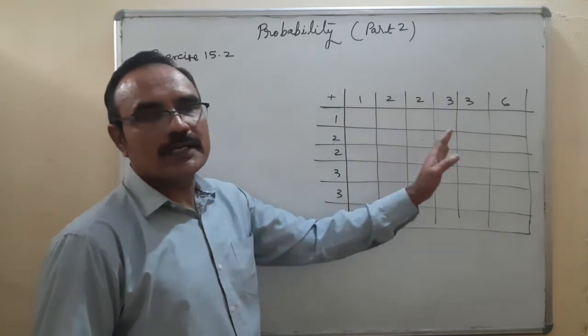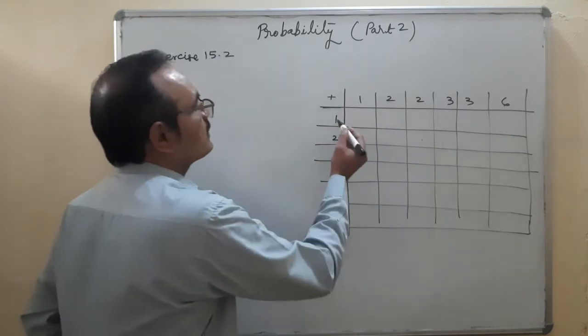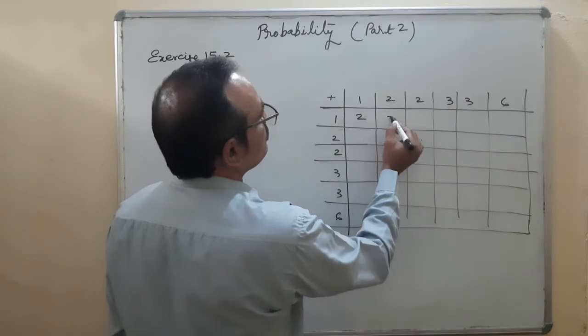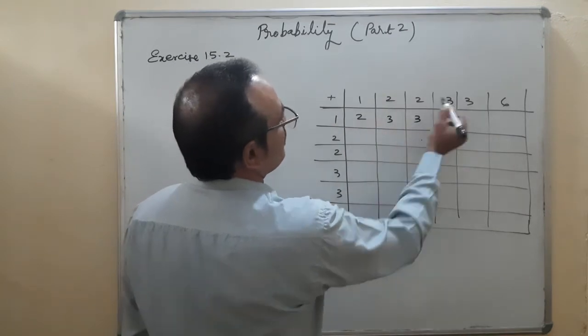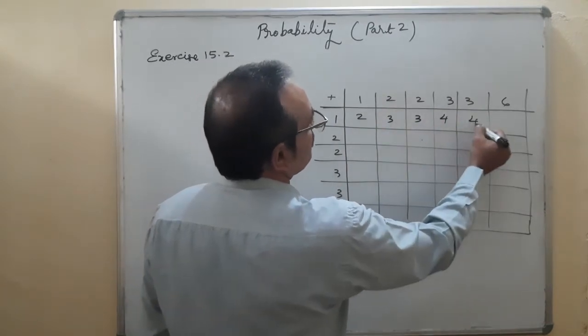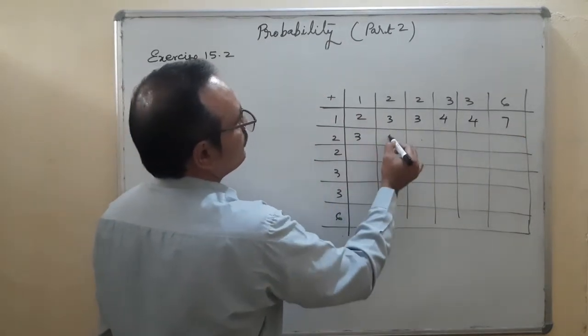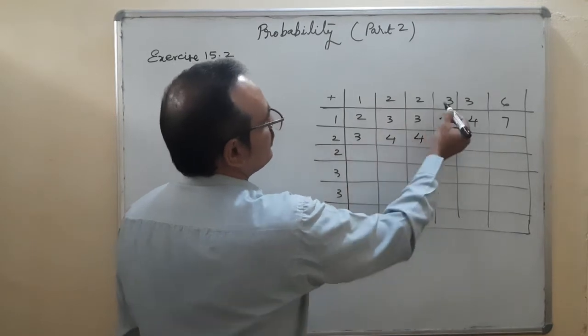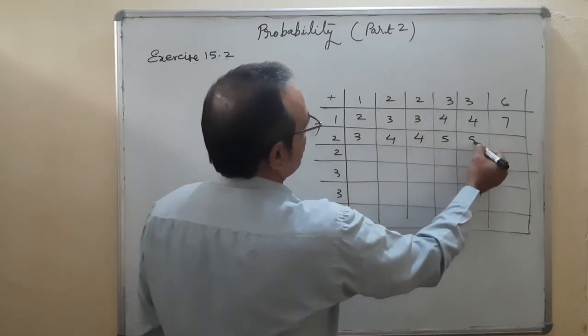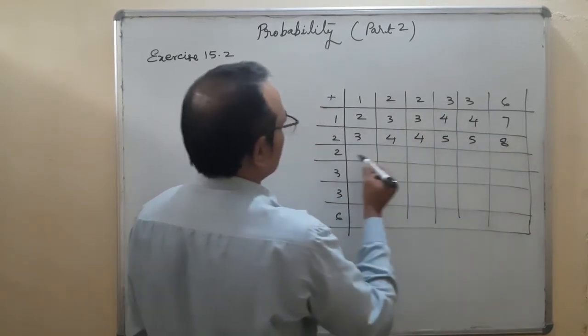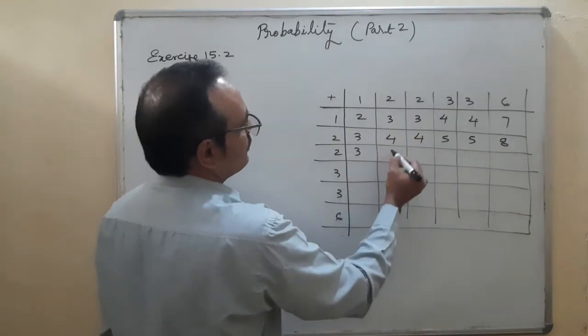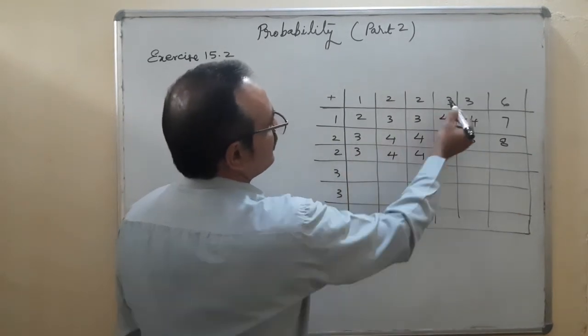6 times 6, total 36 outcomes are possible. So 1 plus 1 is 2, 1 plus 2 is 3, 1 plus 3 is 4, and 1 plus 6 is 7. 2 plus 1 is 3, 4, 5, and so on.